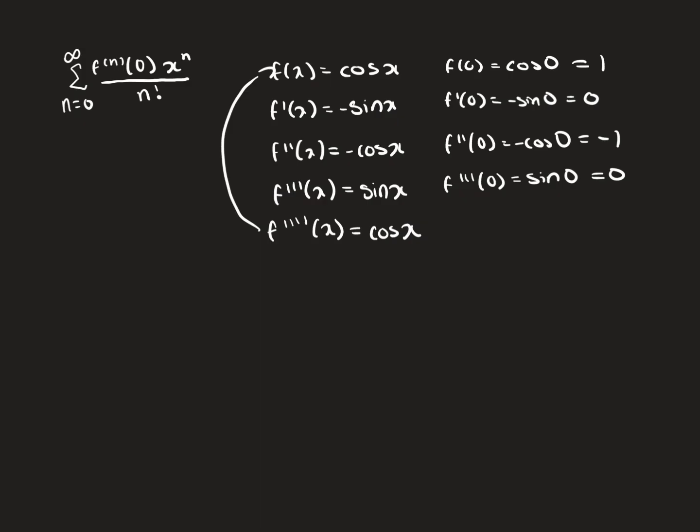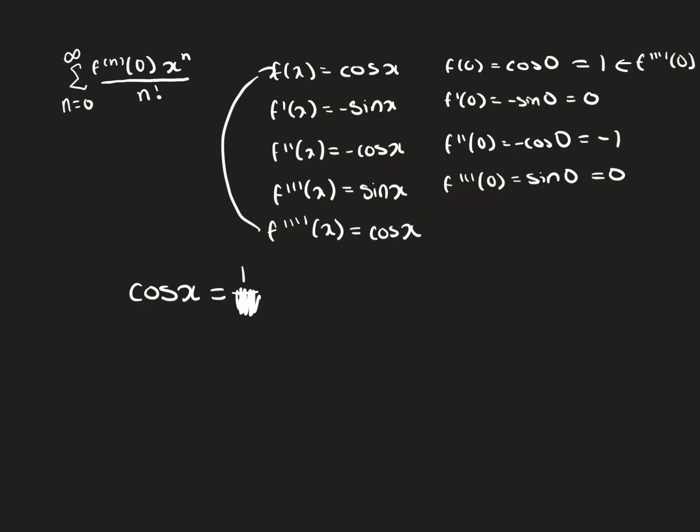So the fourth derivative will be 1, if we evaluate it at 0, of course. So now we can construct our pattern in a similar way as we did with sine of x. So cosine of x equals, well, we take the 0th derivative, which is the function itself, so that was 1, times x to the 0 over 0 factorial. So we can just write this as 1.